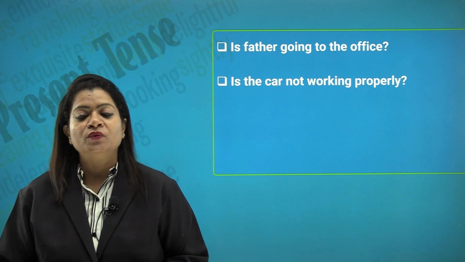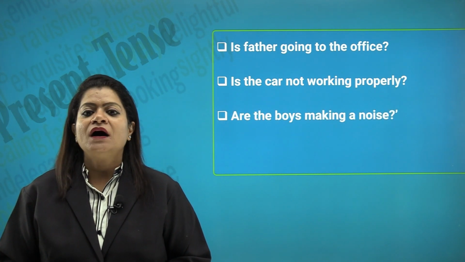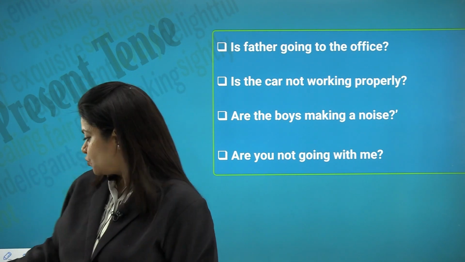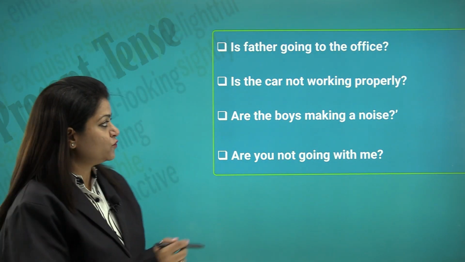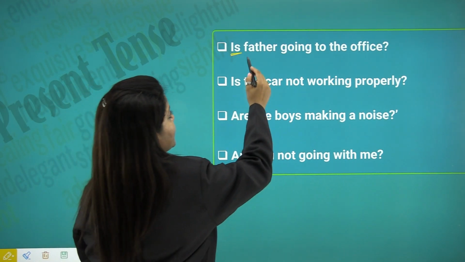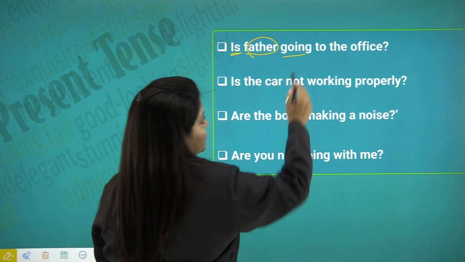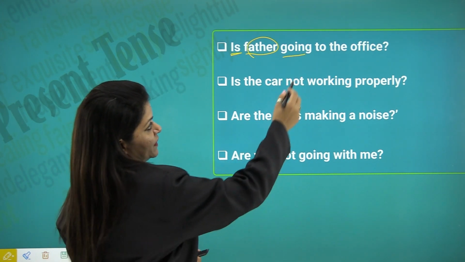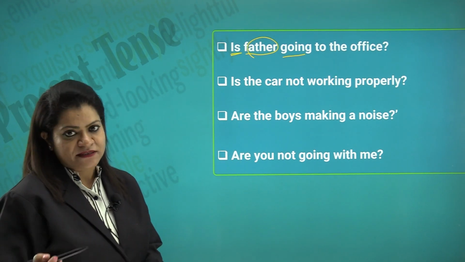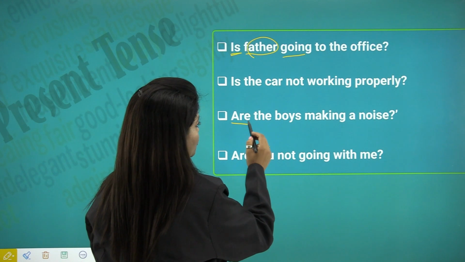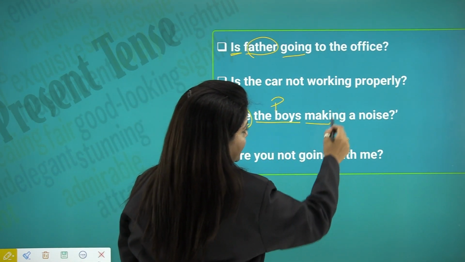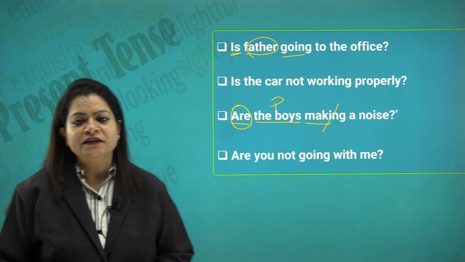Is father going to the office? Is the car not working properly? Are the boys making a noise? Are you not coming with me? So, how do we look at these sentences? So, is our auxiliary verb, which has now become the question word, then the subject, then our verb plus ing or the present participle, and then the object and the question mark because we are talking of an interrogative sentence. And when the subject is plural, we are using the auxiliary are, the boys, which is a plural subject, making a noise, and then the question mark.